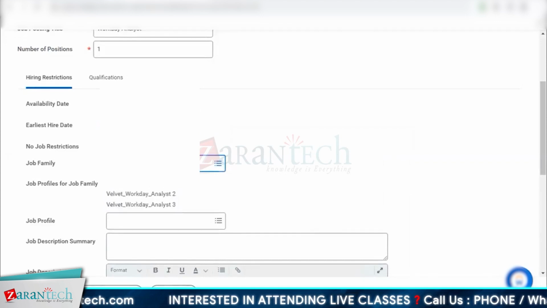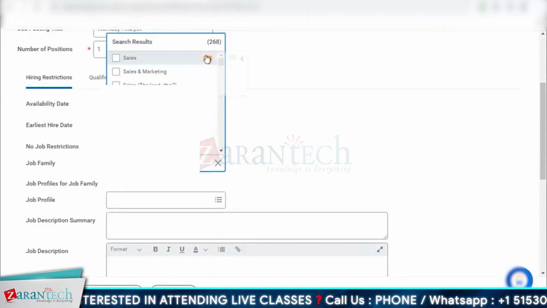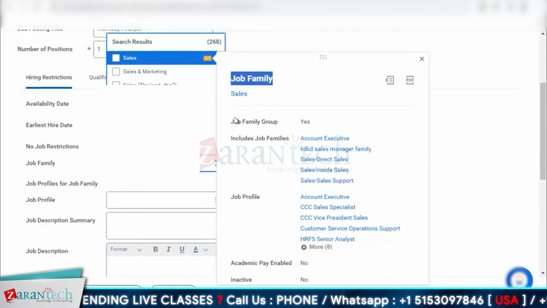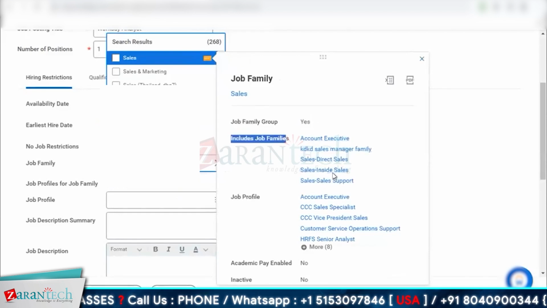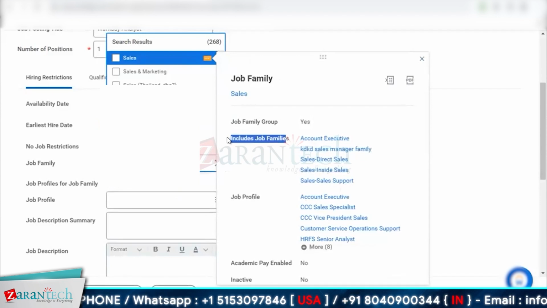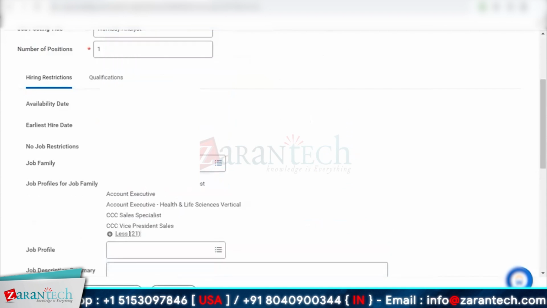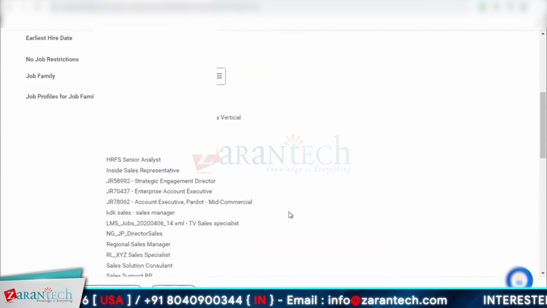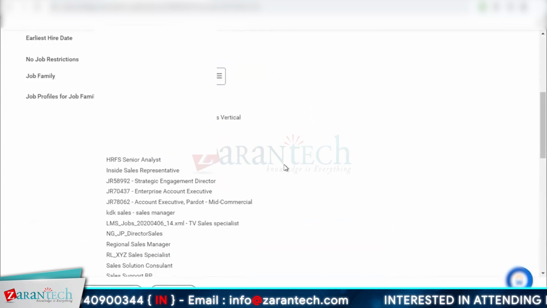Now let's say I put sales here, observe the difference. This sales is nothing but a job family group. So it says job family, but what I'm looking at here is a job family group, which has these job families, and each of these families will definitely have more profiles in it. So if I select this, you can see all these options, and this is for our own benefit. This is for the recruiter's benefit, whoever is creating the positions. So this is how it helps.